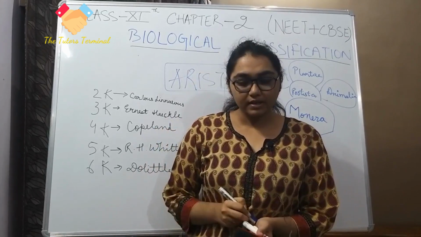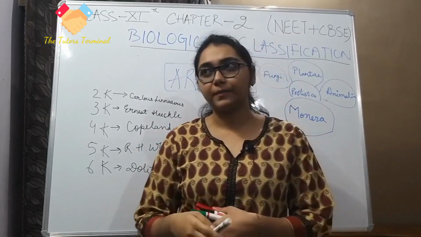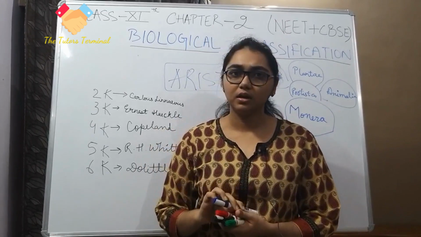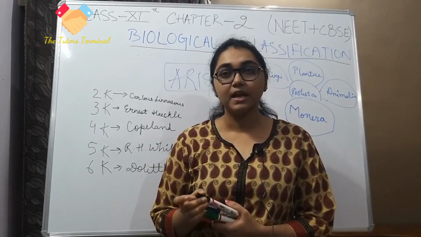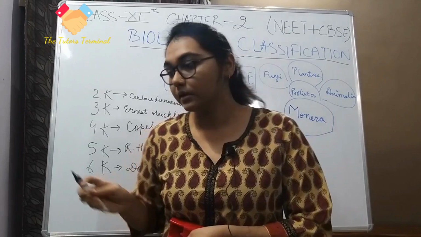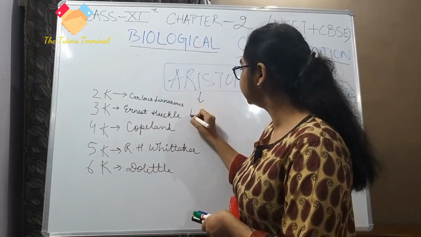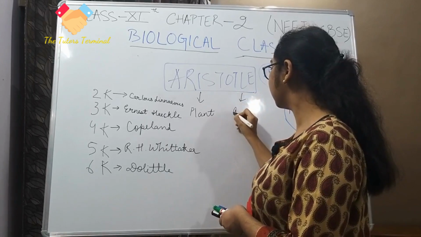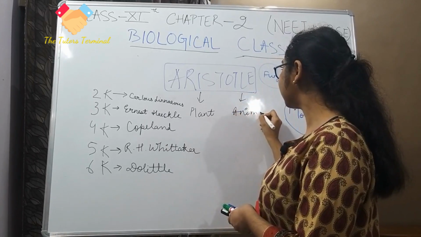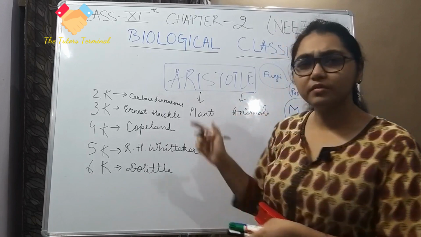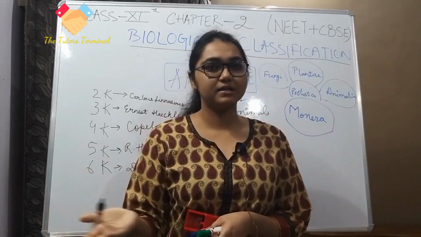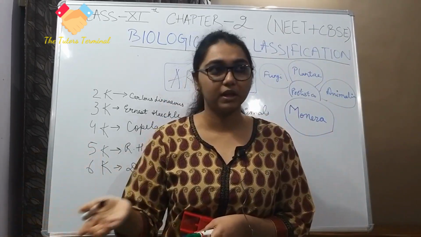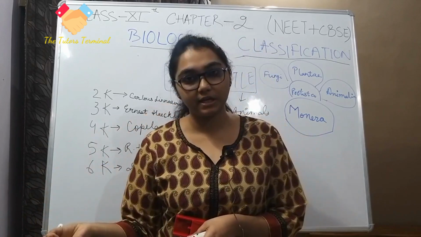So what Aristotle did, he divided plants and animals. Very easy to divide. Plants do not move from one place to another. They are probably green in color.